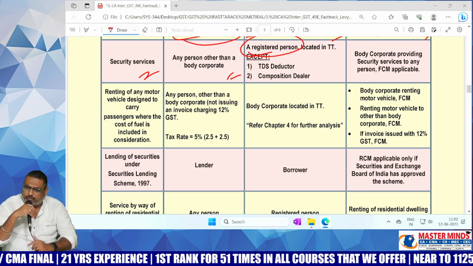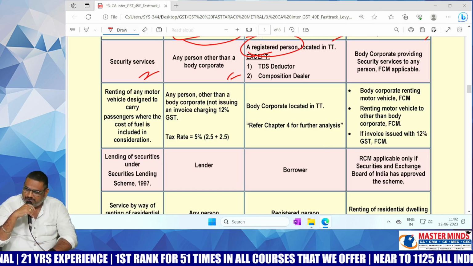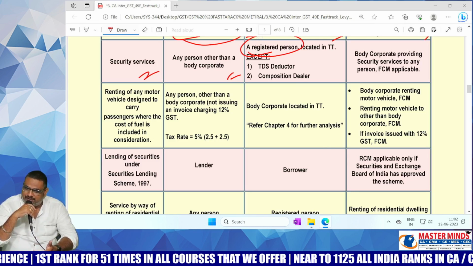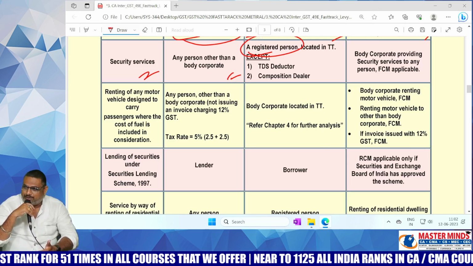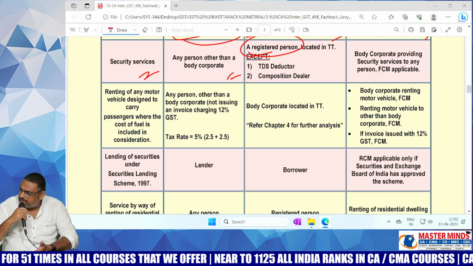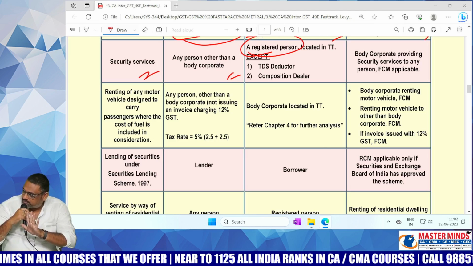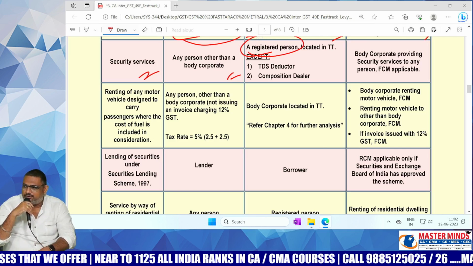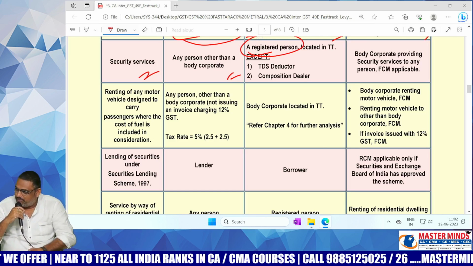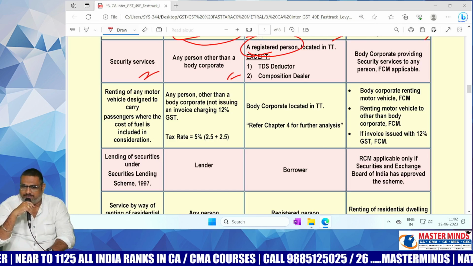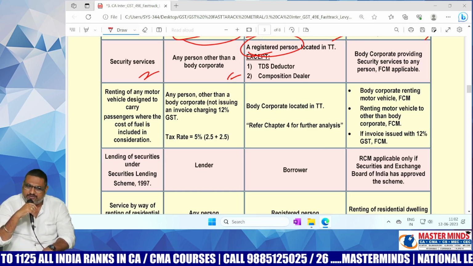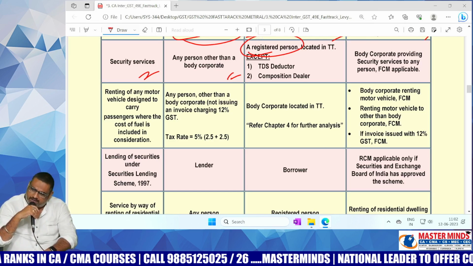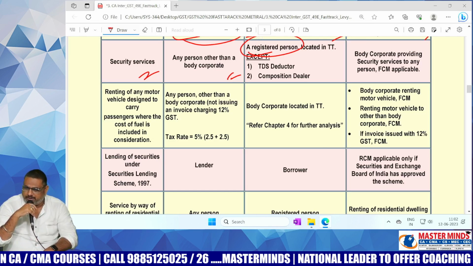Because acting comes under profession. Profession is a business activity. If your turnover exceeds 20 lakhs, you are liable to pay the GST. Salman Khan will take some 5 to 10 crores per movie, even 100 crores, 500 crores per movie. So definitely turnover is more than 20 lakhs. Then he shall be liable for registration. Then Mr. Salman is a registered person. If Mr. Salman is a registered person, then RCM or FCM? As per RCM, Mr. Salman is liable to pay the GST.